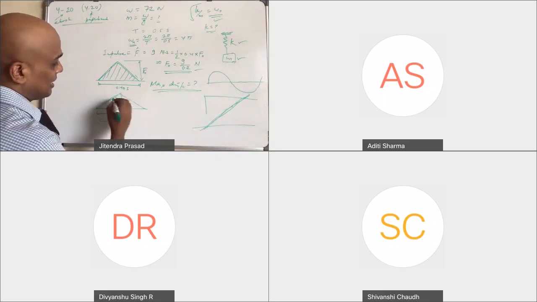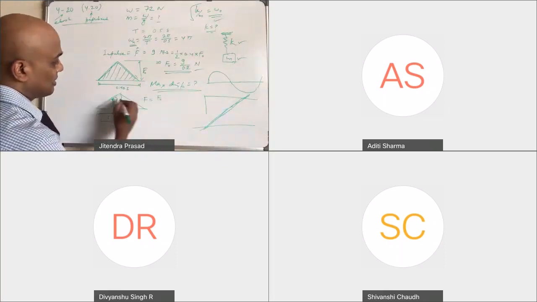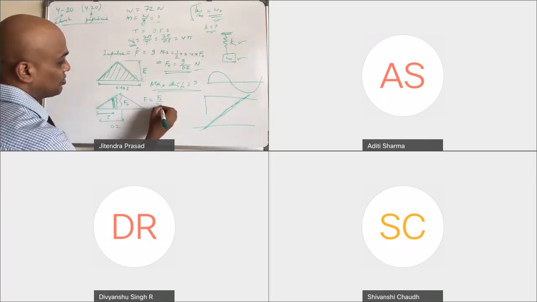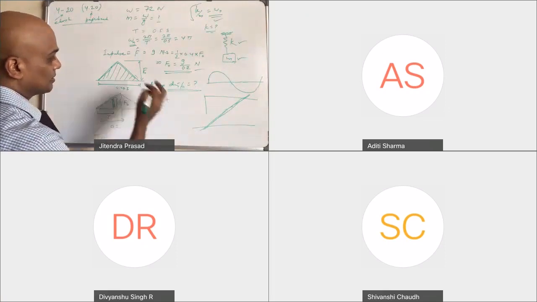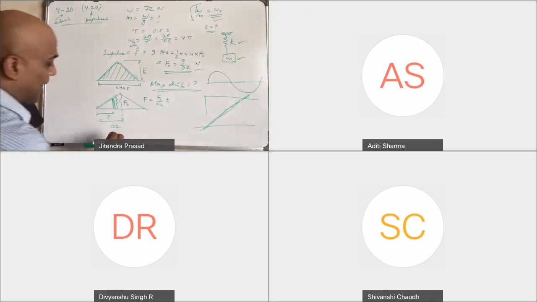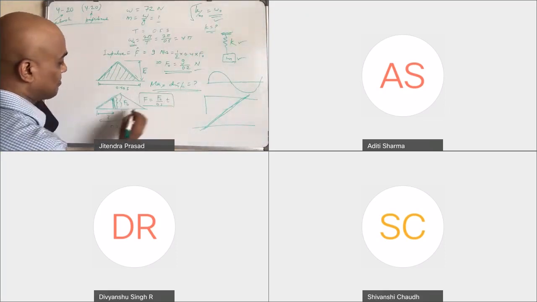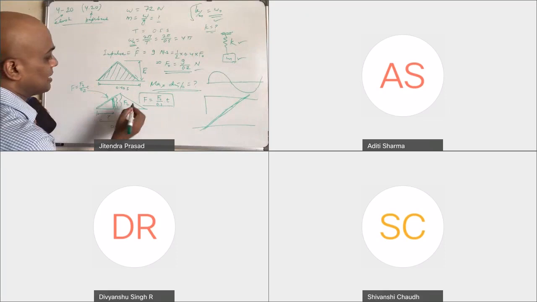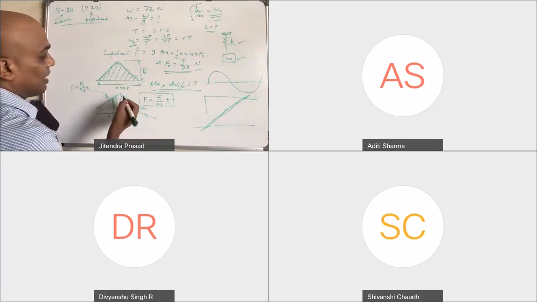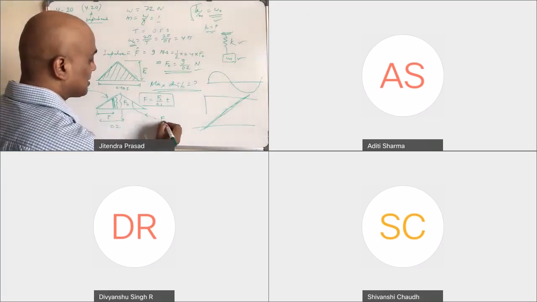So the force F is given by F naught divided by 0.2 multiplied by time t, so that at t equals 0.2 you get the maximum force. This is how it varies here.